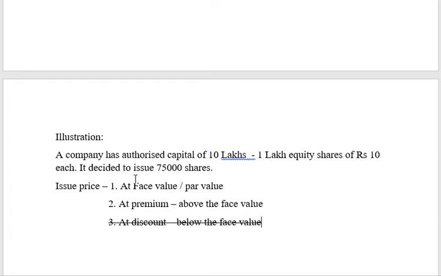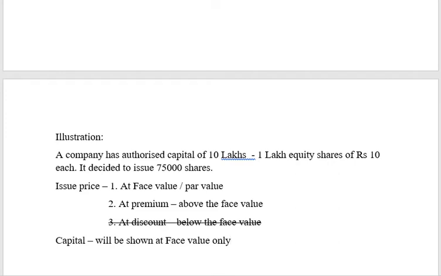10 lakhs. What is the issued capital? 75,000 shares into 10 rupees, or 7,50,000. Whenever we speak about the capital, it has to be always quoted at face value only. So capital will always be shown at face value or par value only. So even if you are going to issue 75,000 shares at a premium of 5 rupees, your actual collection is going to be 75,000 into 15 rupees.